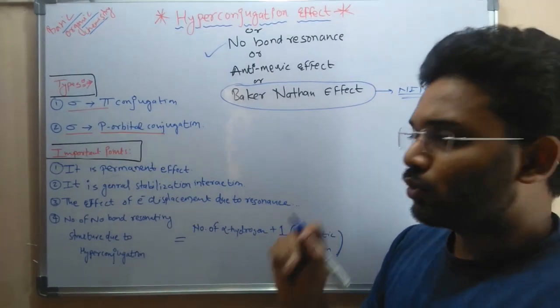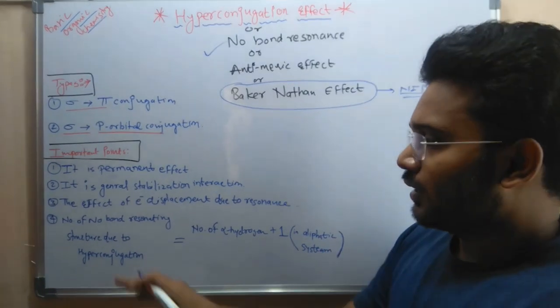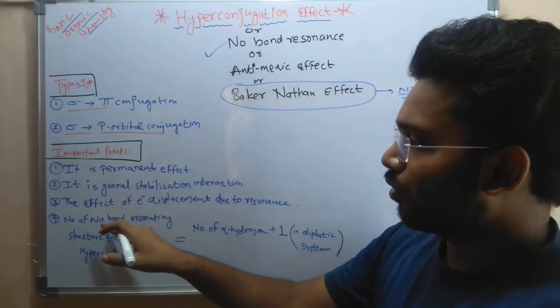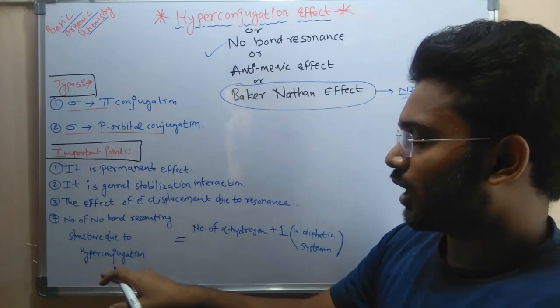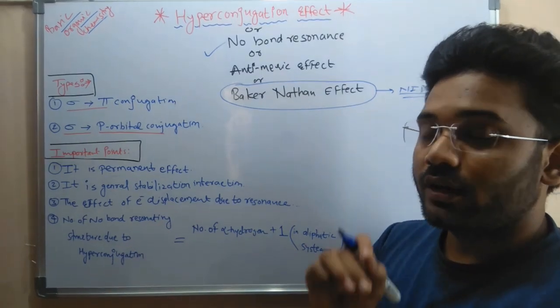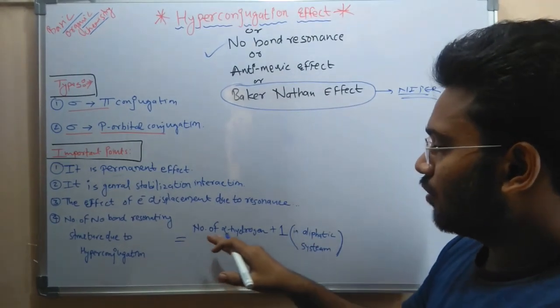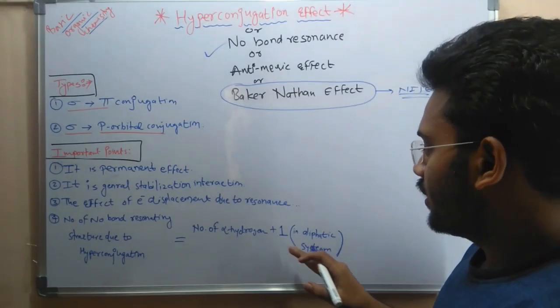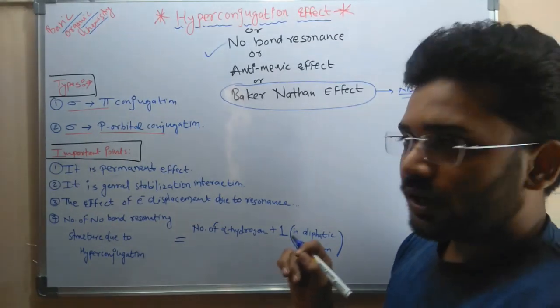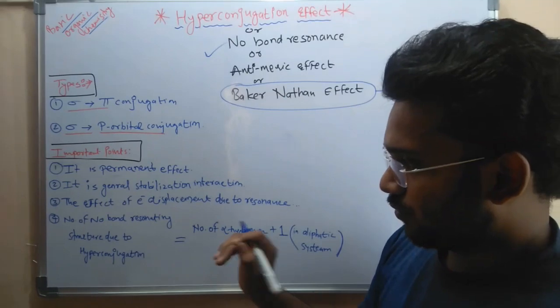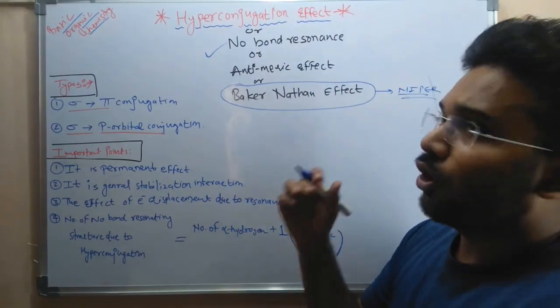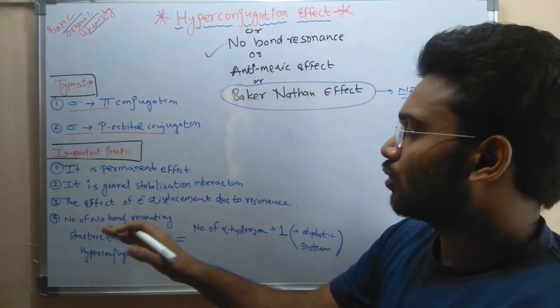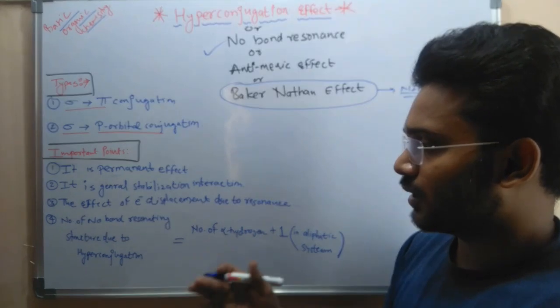And the last and most important point to note is that the number of no bond resonating structures due to hyperconjugation we can calculate by using the formula: the number of alpha hydrogen atoms plus 1 in an aliphatic system. Let us try to understand this most important formula to calculate how many hyperconjugating or no bond resonating structures are formed.